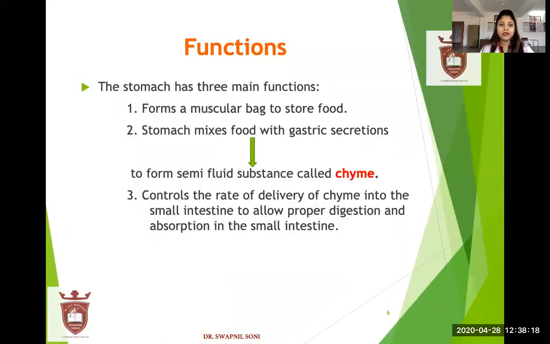Function. The stomach has three main functions. First function is the stomach forms a muscular bag for the storage of food. Second, stomach mixes food with gastric secretion. Stomach food को gastric secretion के साथ mix करता है और एक semi fluid substance बनाता है जिसको हम काइम कहते हैं.